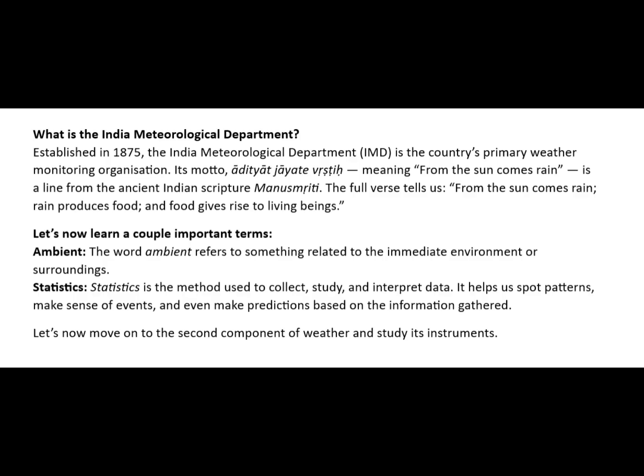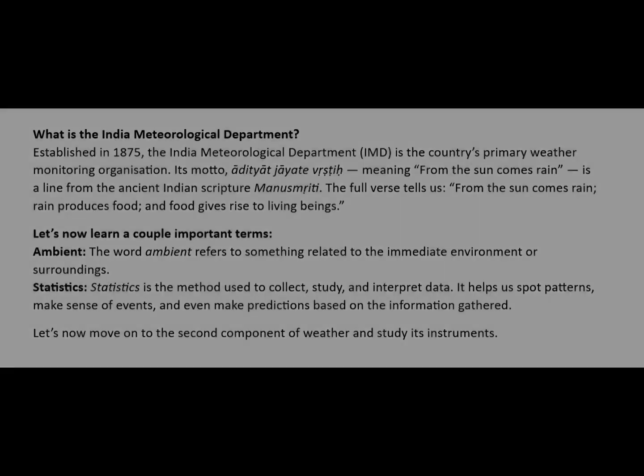Let's now learn a couple of important terms. Ambient. The word ambient refers to something related to the immediate environment or surroundings. Statistics. Statistics is the method used to collect, study, and interpret data. It helps us spot patterns, make sense of events, and even make predictions based on the information gathered. Let's now move on to the second component of weather and study its instruments.